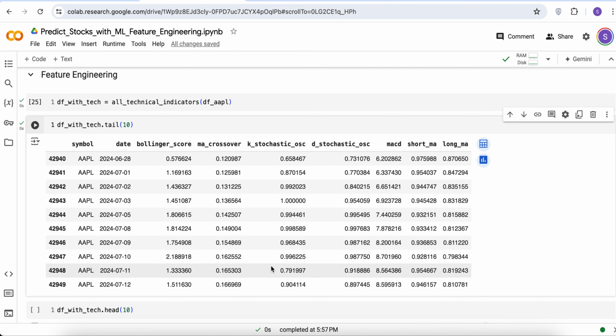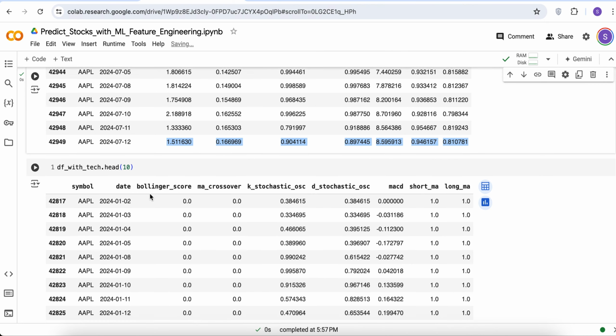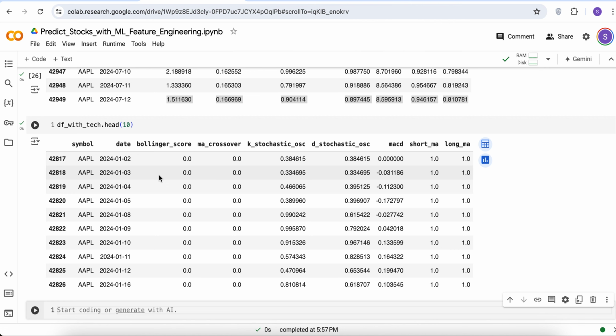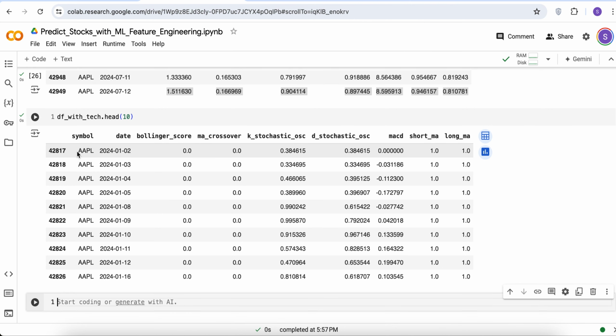And you can see we have a set of features that we have for Apple on this given day. So we have 1, 2, 3, 4, 5, 6, 7 features. And we can also look at the head, and I do want to see the head of this data frame to point out something for you. As we were mentioning, when we calculate these moving averages, the first few days we don't have anything, because we started with a 20-day and the 100-day moving average.